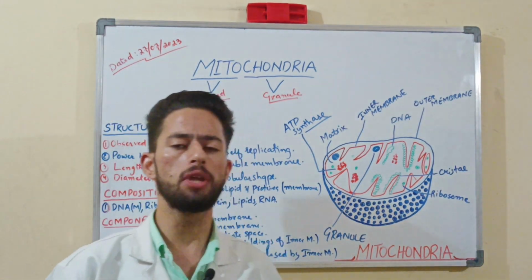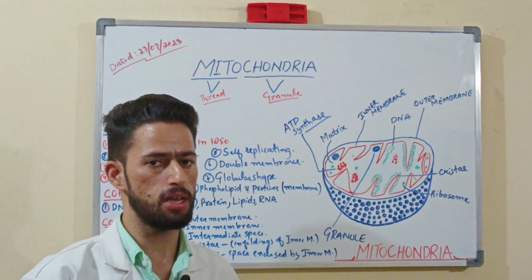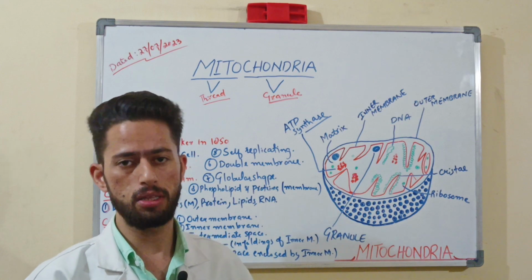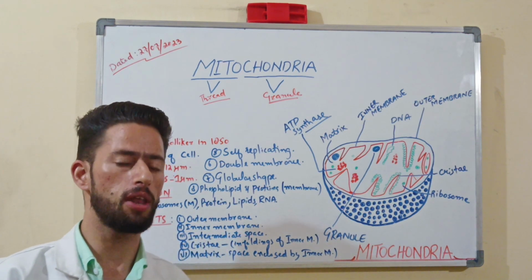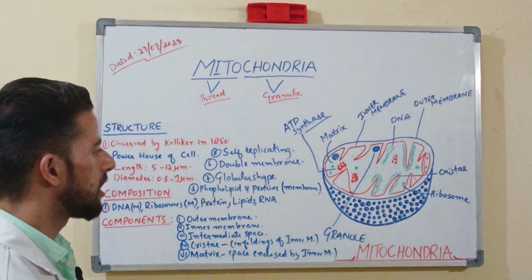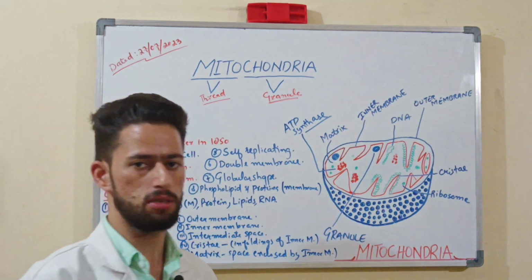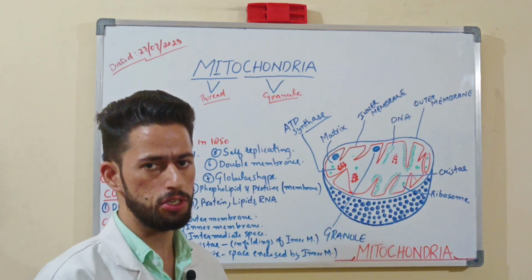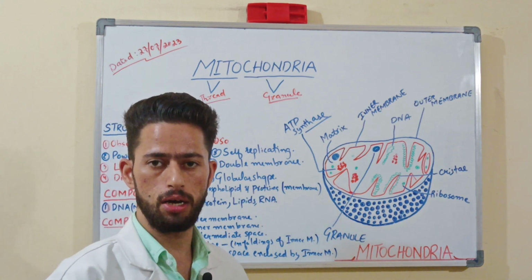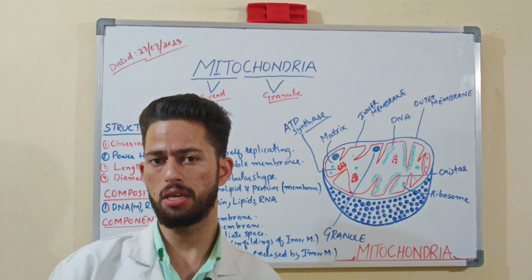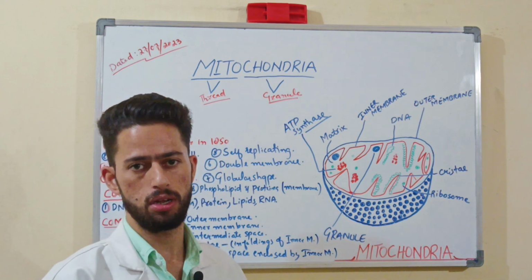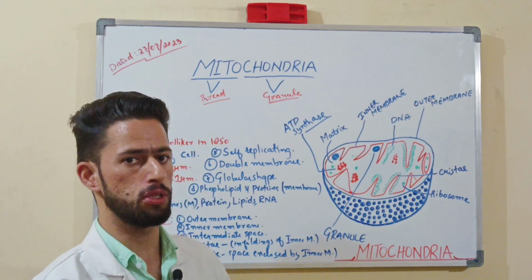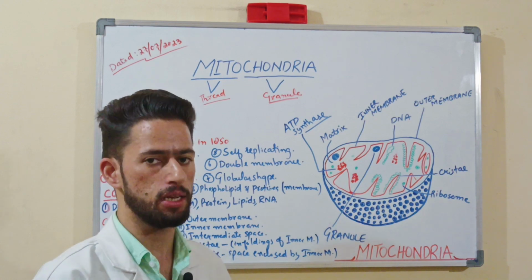And this organelle is known as the powerhouse of the cell because it generates the energy in the cell in order to promote the well functioning of the cell. It helps in DNA synthesis, mRNA and RNA synthesis. It also provides energy through the metabolism of proteins. The proteins store the energy, and after that they release the energy through the mitochondrial membrane into the cell so that the cell can function properly.